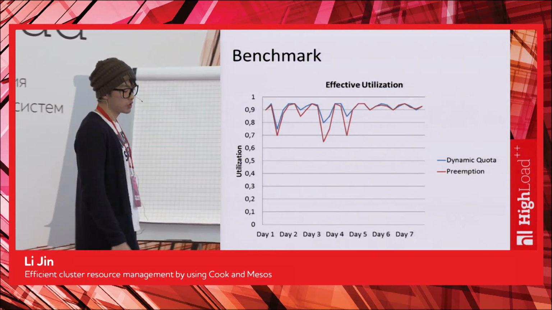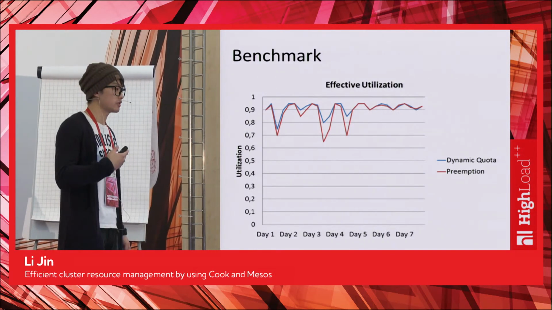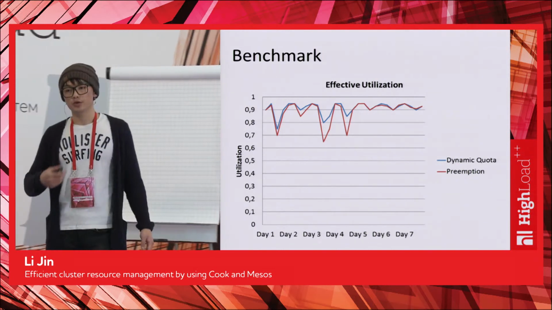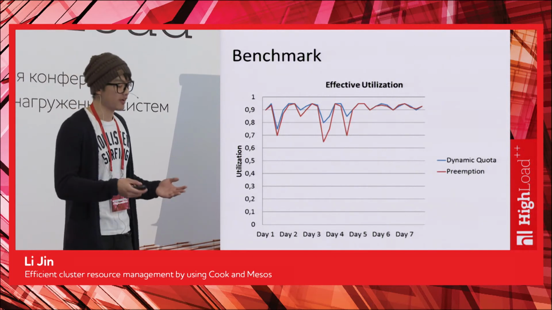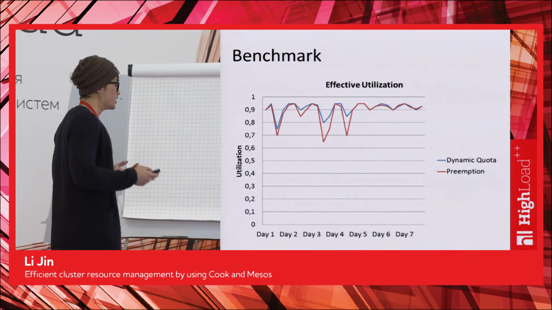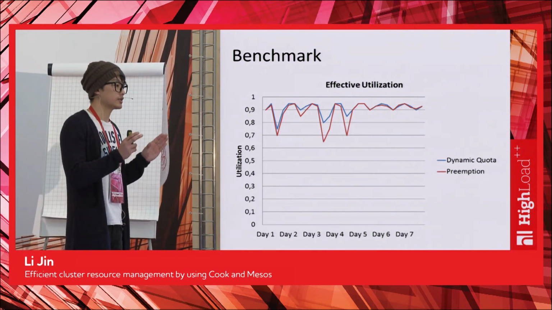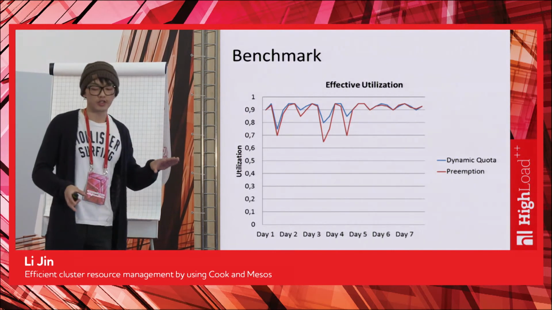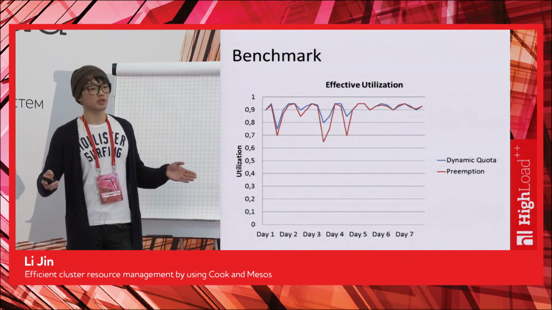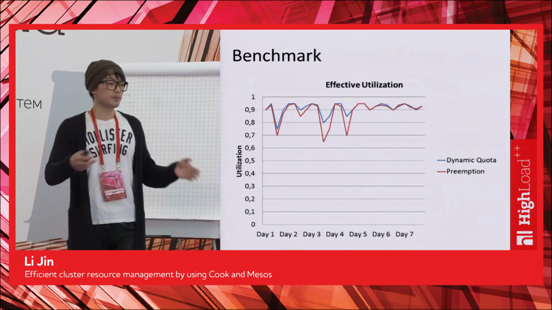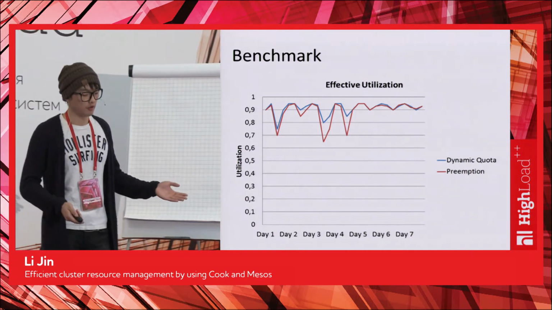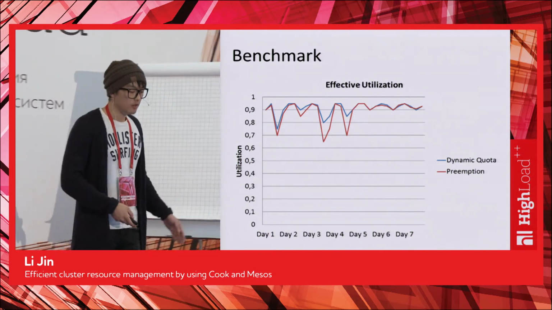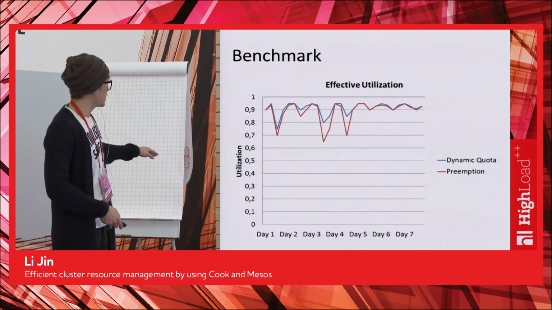The next thing I want to show here is utilization. Well, we don't care about pure utilization. We only care about effective utilization. What is that? What is effective? The idea is we're only counting a task in the utilization if it's not being preempted in the future. So if a task is preempted, it provides no effective utilization for us. So here again, the red line is a preemption.